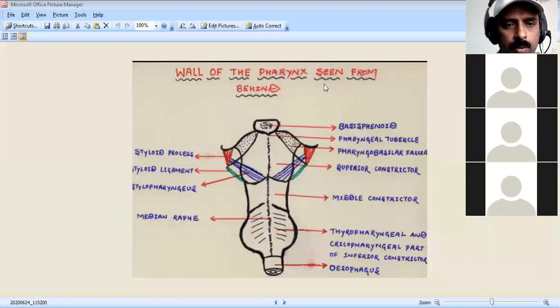So this is all about today's topic, including applied anatomy. You have to remember pharyngitis, dysphagia, pharyngeal diverticulum, then adenoids, tonsillitis, and tonsillectomy. So almost all of this is today's lecture. Here I have completed the two important remaining topics from my syllabus, the larynx and pharynx.